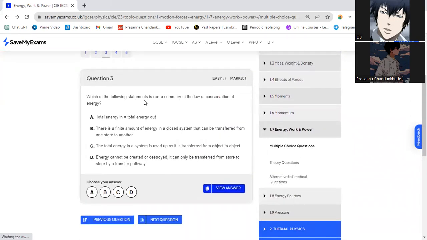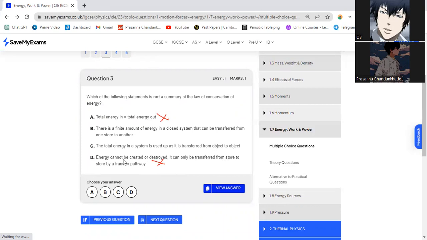Which of the following statements is not a summary of the law of conservation of energy? Total energy in equal to total energy out. There's an infinite amount of energy in a closed system that can be transferred from one store to another. The total energy in a system is used up as it is transferred from object to object. Energy cannot be created or destroyed. It can only be transferred from store to store by a transfer path.